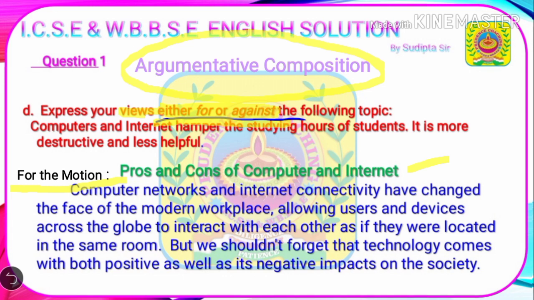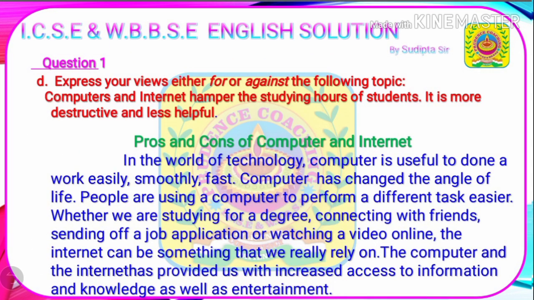So let's start. Computer networks and internet connectivity have changed the face of the modern workplace, allowing users and devices across the globe to interact with each other as if they were located in the same room. But we shouldn't forget that technology comes with both positive as well as negative impacts on society. In the world of technology, the computer is useful to do our work easily, smoothly and fast. Computer has changed the angle of life.